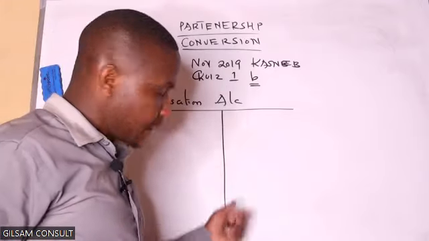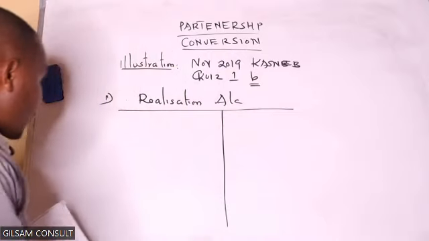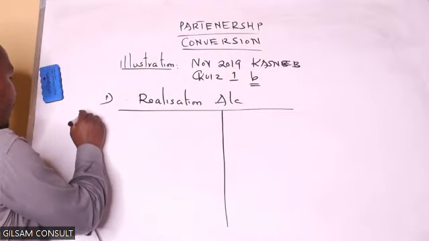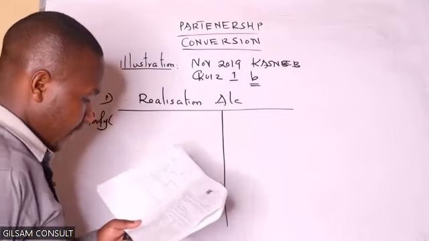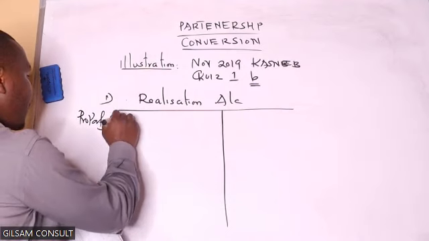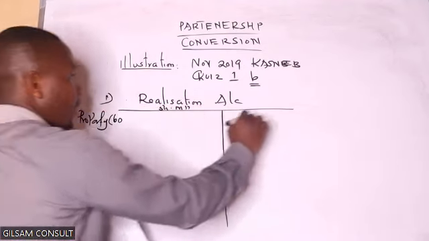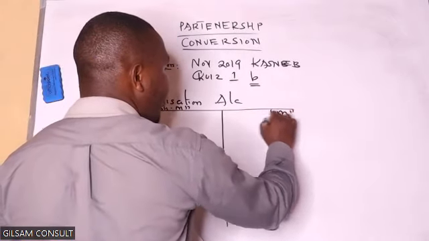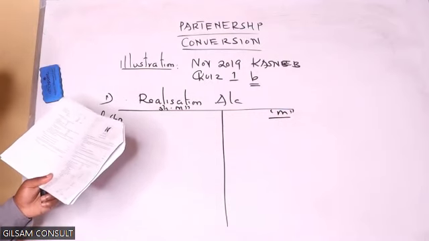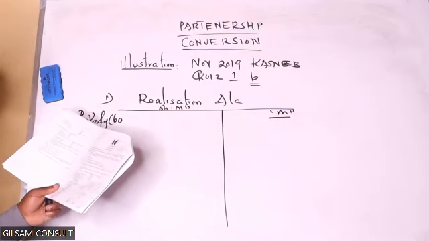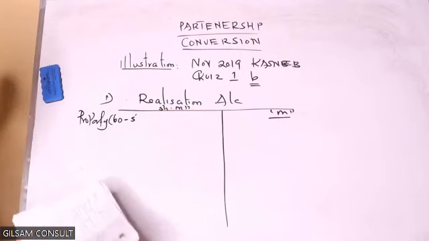So we will record the assets and liabilities at the net book value. So we have property, plant. The cost of property is how much? That is 60 million. If you check, the cost of this property is 60 million, and then we have accumulated depreciation of 5 million.